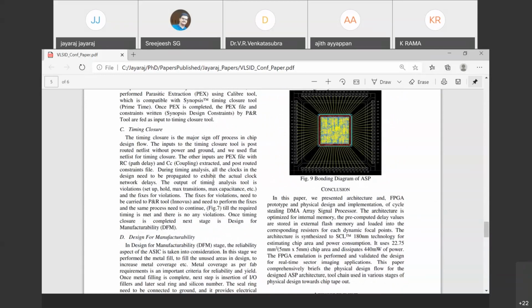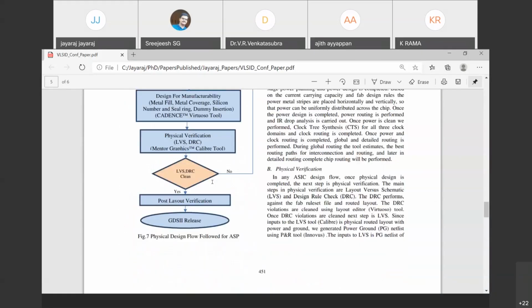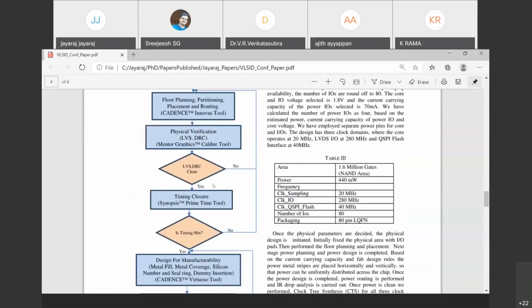PEX file: once you do the LVS and DRC, we need to do a parasitic extraction, meaning the entire, complete delay we get via parasitic extraction. We can use the Calibre tool for PEX. And once the PEX is performed with that exact delay, we need to do the timing closure.